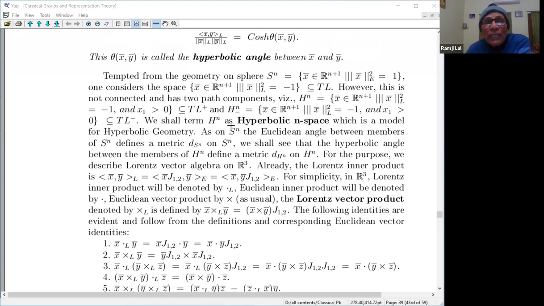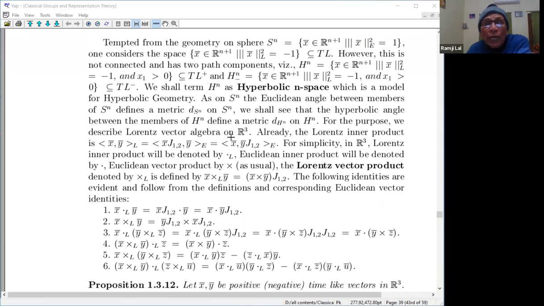So we shall term Hn as a hyperbolic n space. So x1 is greater than 0, only the upper part of the hyperboloid, in the n dimension. So that is the upper part of the hyperboloid, and it is hyperbolic. So we shall term Hn as a hyperbolic n space, which is a model for hyperbolic geometry.